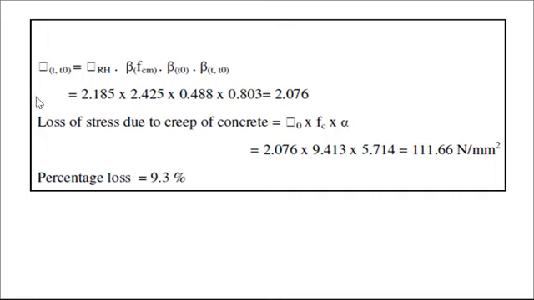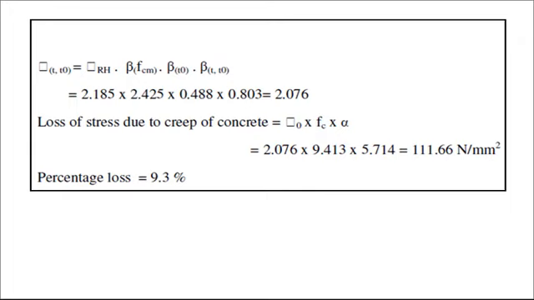So again we can find out beta rh into beta fcm into beta t0 into beta t comma t0, and again we have taken all these values from the table in IS 1343 2012, and we get the total loss of stress due to creep of concrete as 111.66. So percentage loss after 1 year is 9.3%.